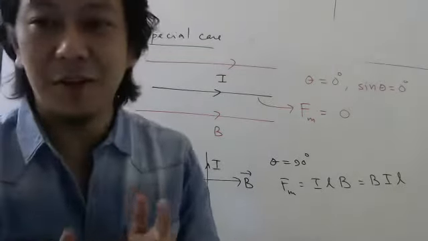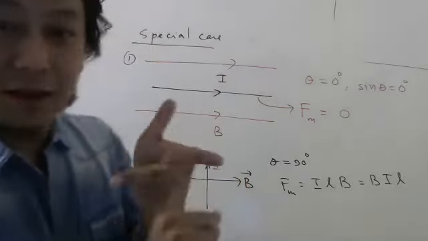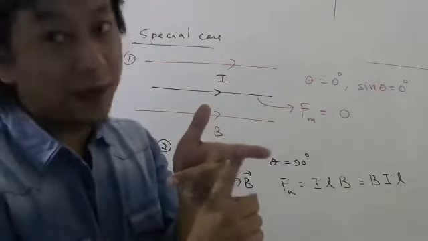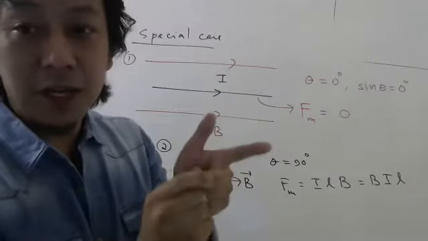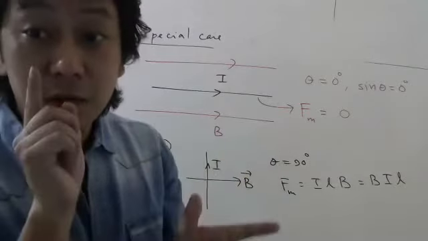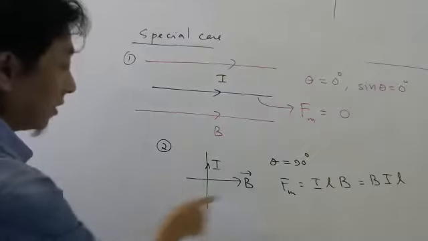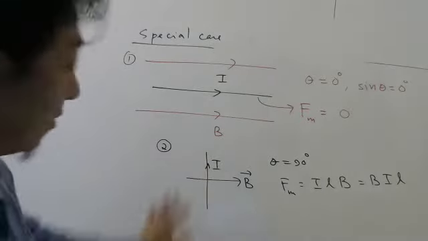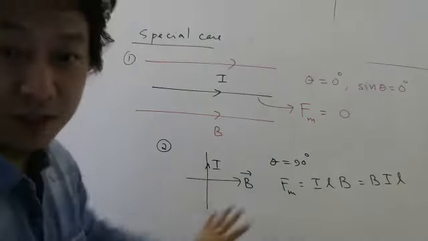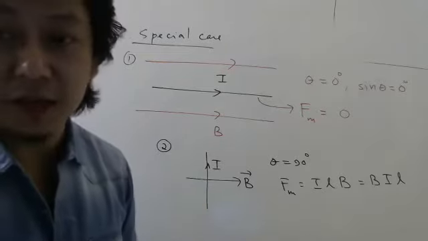Now, if you find that difficult, you have this rule. Same thing. First finger should be magnetic field. Second finger will be current. Thumb will be force. So in this direction, quickly tell me where will the force be for this situation. Tell me in what direction will be the force.